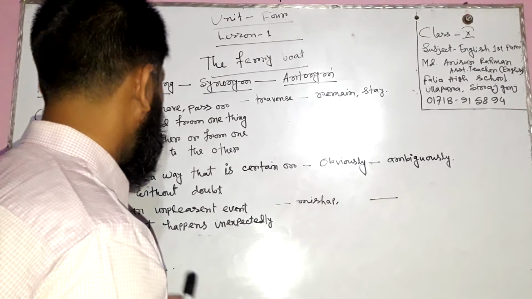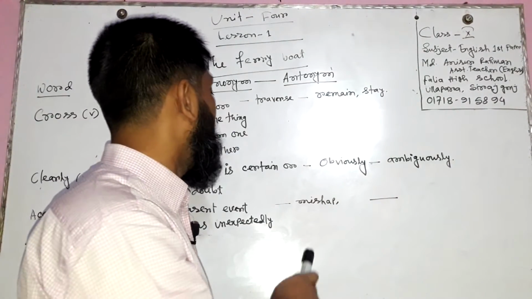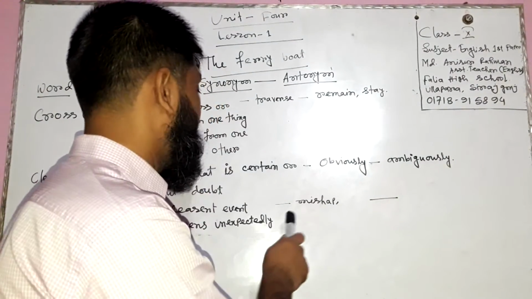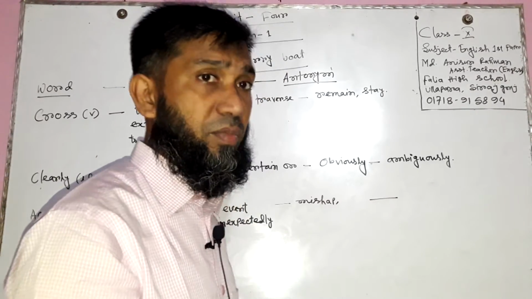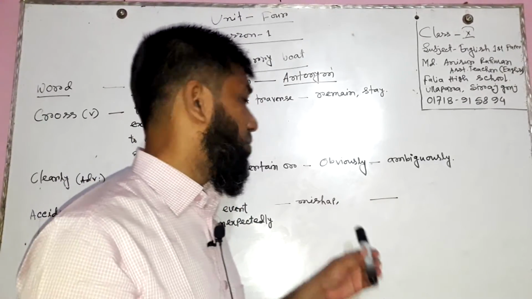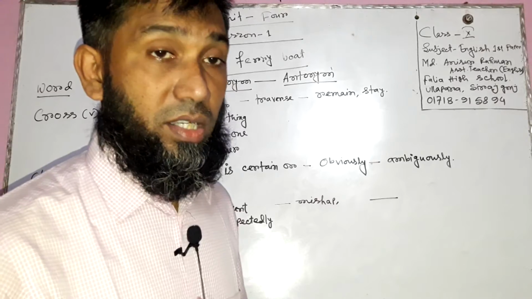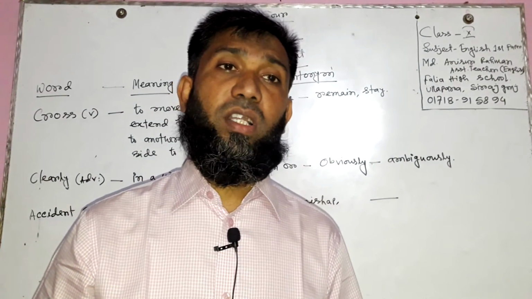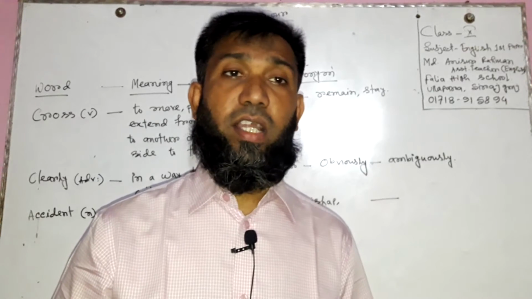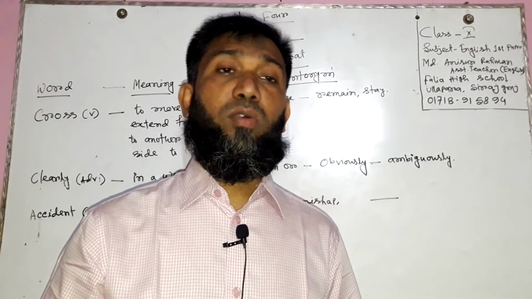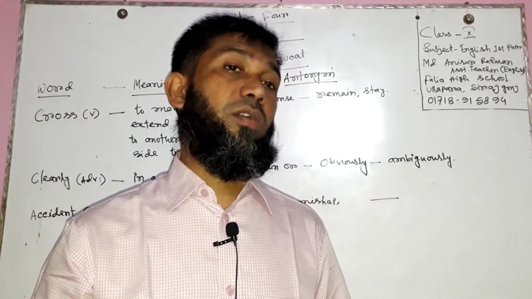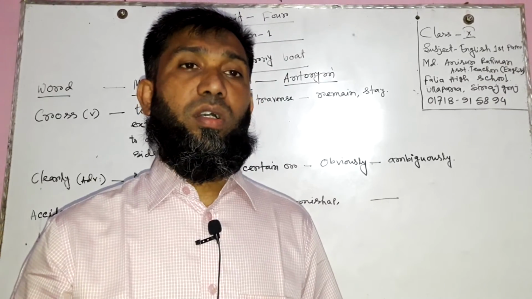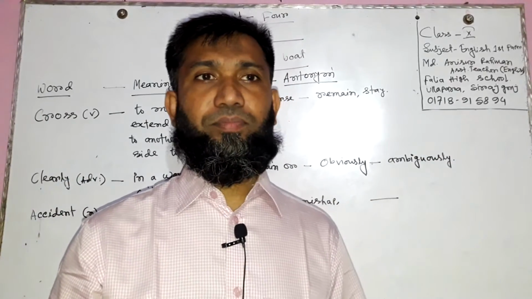The synonym of accident is mishap, and there is no antonym of this word. That's all, dear students. This is the new words, and of course you will learn more and more new words and vocabularies, along with parts of speech, synonyms and antonyms, to comment well on this passage.